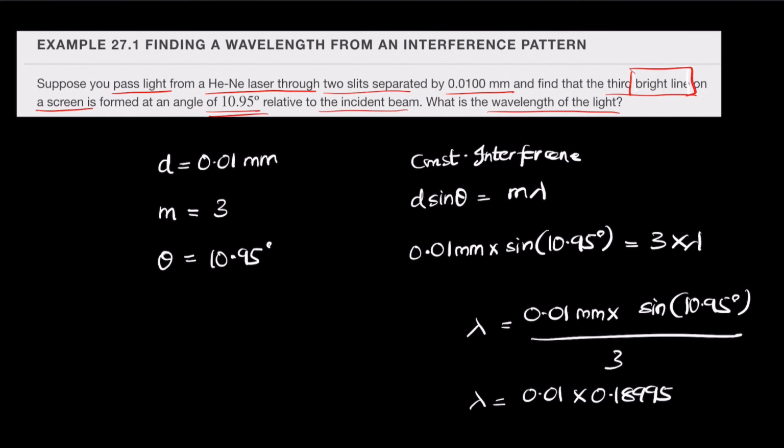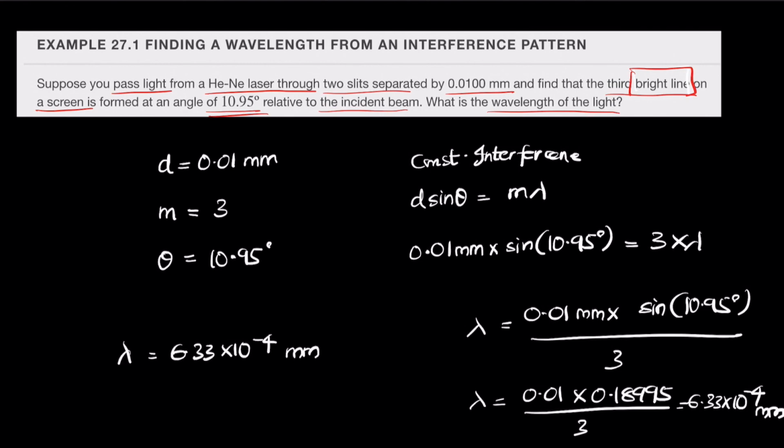Multiplying this by 0.01 divided by 3 gives an answer of 6.33 times 10 to the power of negative 4 mm. So lambda here is 6.33 times 10 to the power of negative 4 mm.